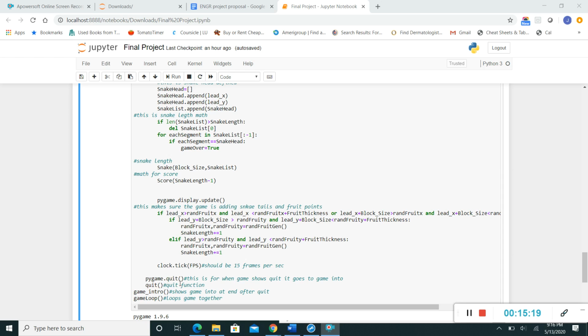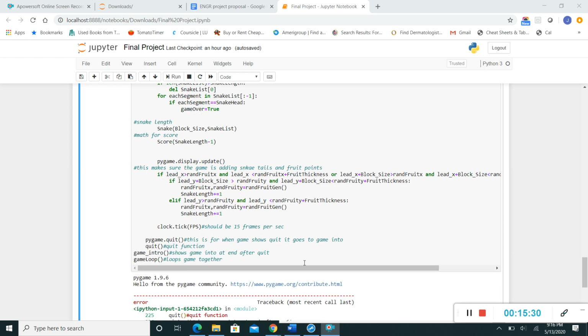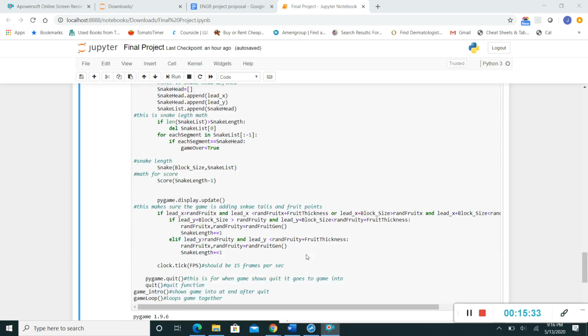But if you quit, it's just going to go into the game intro, and then the game is going to keep looping into the game intro until you indefinitely quit. But that was basically the code, and I'm going to go ahead and run it right now.